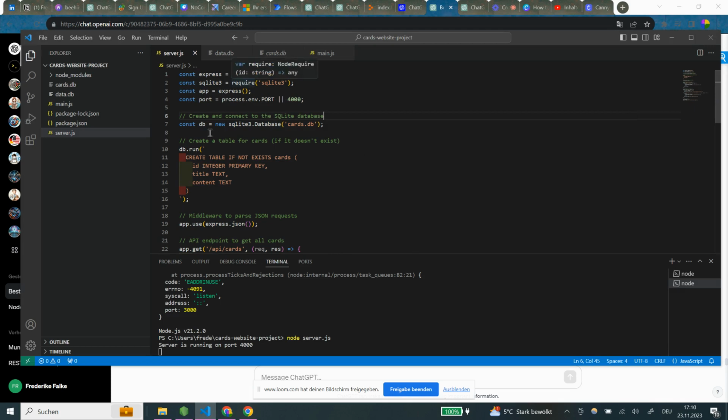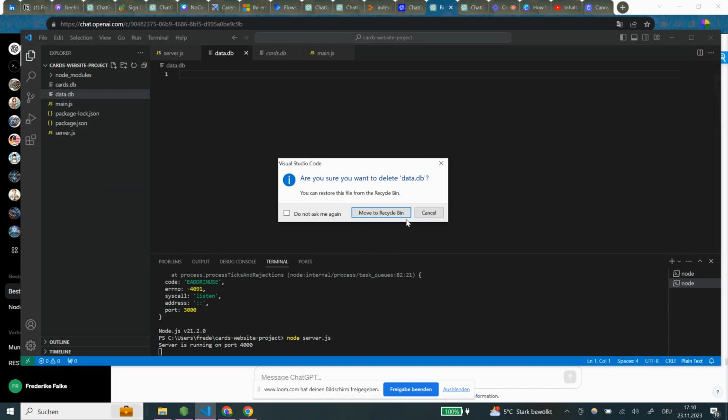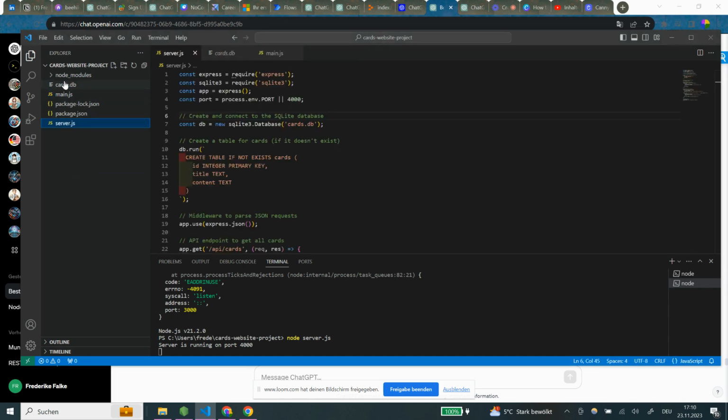Interesting. So create and connect to the SQLite database. So basically, okay, we don't need the data piece here because we already have the cards. So we can probably just delete that piece. Are you sure you want to remove this because we have the cards already? Did I destroy something now? I don't think so. cards.db. Create a table for cards if it doesn't exist. db1, create table if not exists cards id.